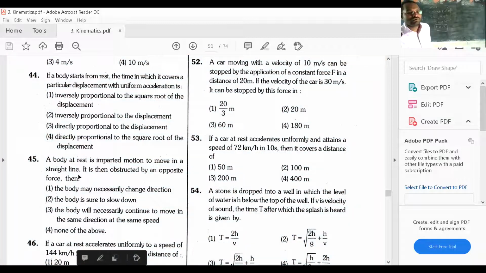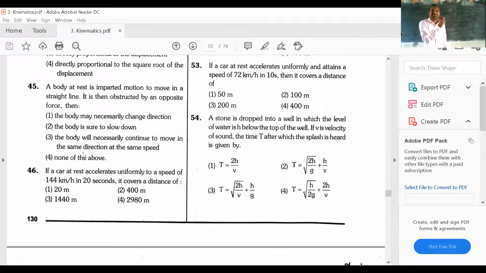Next, go to question number 45. Question number 45, what did they say? A body at rest is imparted motion to move in a straight line. Okay, the body is initially at rest. It is given some push so that it is moving in a straight line path like this. Then it is obstructed by an opposite force. If it is obstructed by an opposite force, then what will happen?